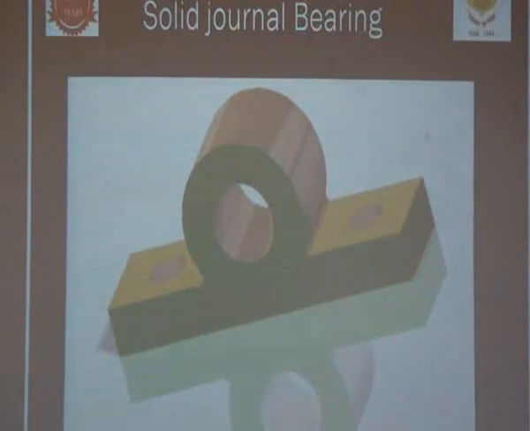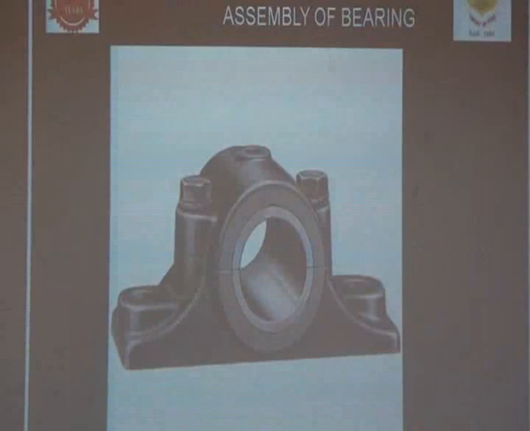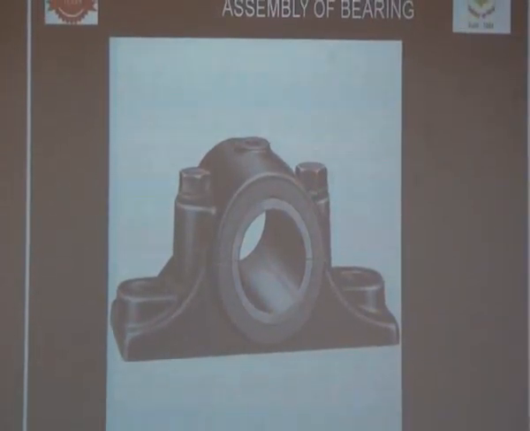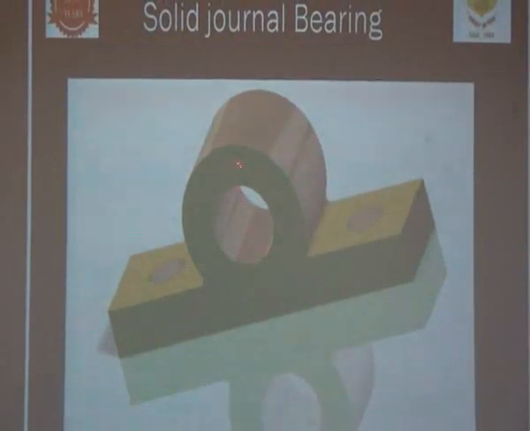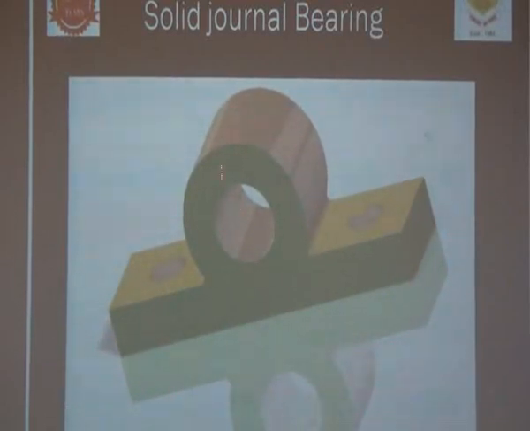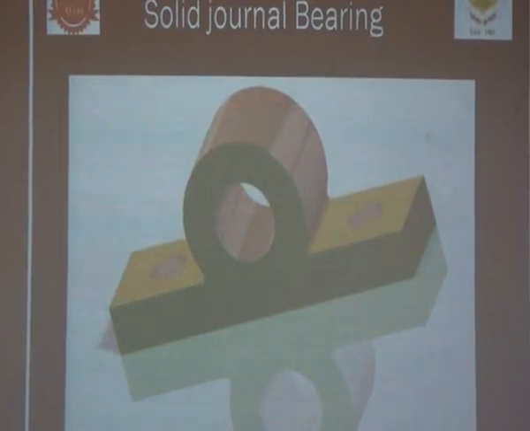So this is a solid journal bearing, whereas in the previous one you can see the bearing is made of two halves. In this bearing, the entire part is made of a single solid piece, and the material is mostly gunmetal or some soft material, which does not create more friction on the shaft.